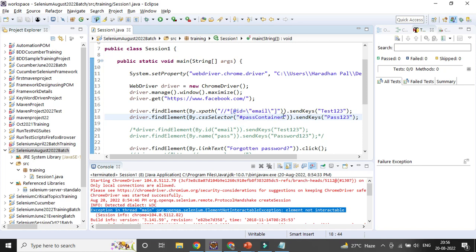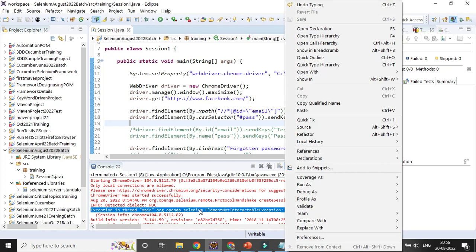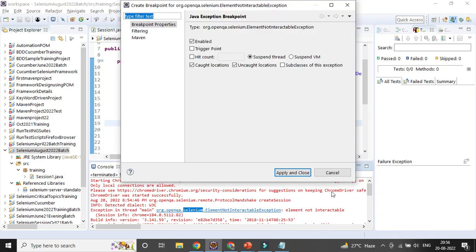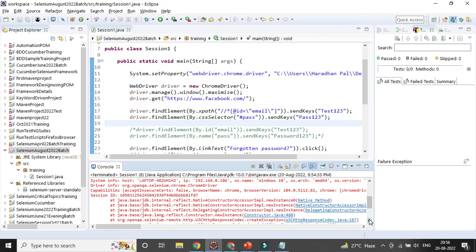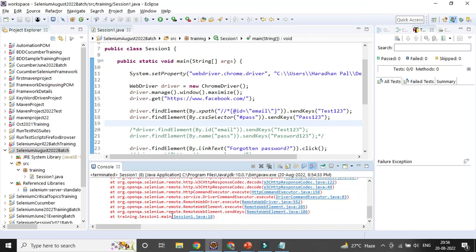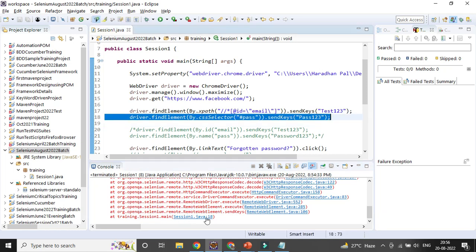Yes, so you can see that is the correct selector, right? Now if you run it, based on the error you can get to know what exact problem is coming. Element not interactable means the element is not able to be identified. There is no hard and fast rule, you can check from Google also. So what is the exact reason, and which step number it is failing at? This is step 18, right? The step it is failing at is automatically highlighted. So that is the way.